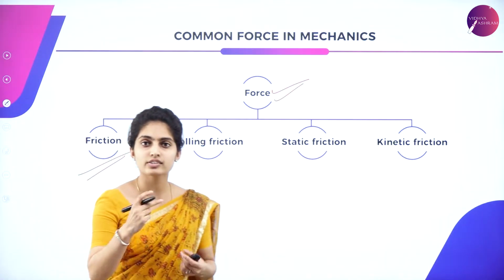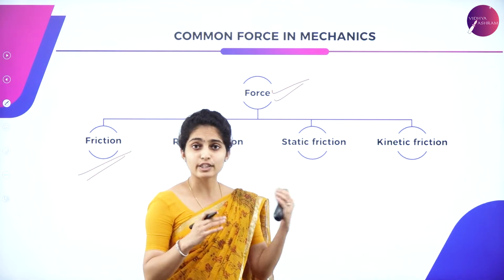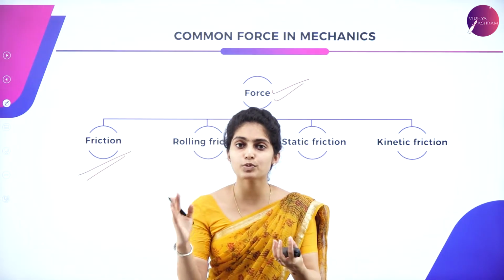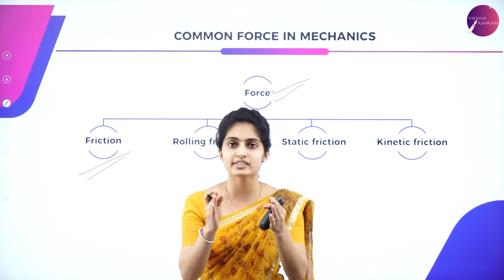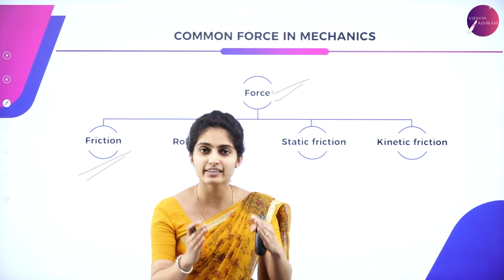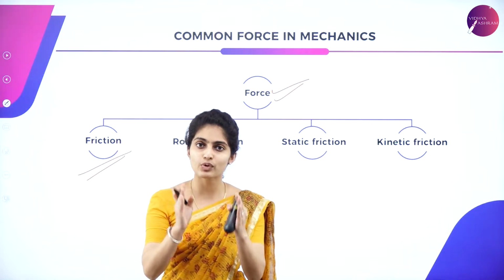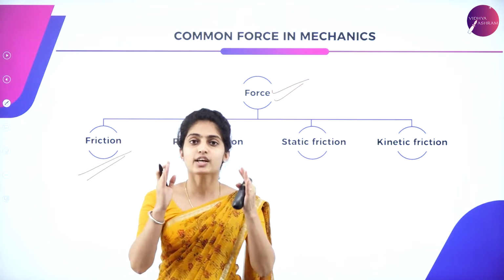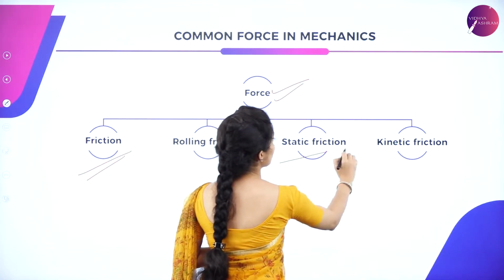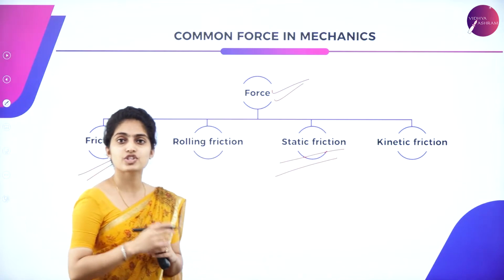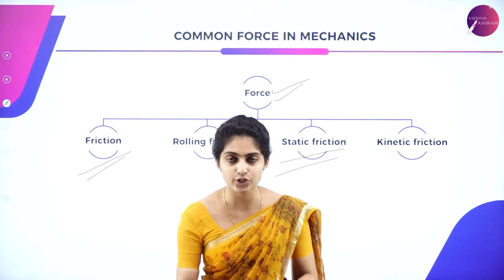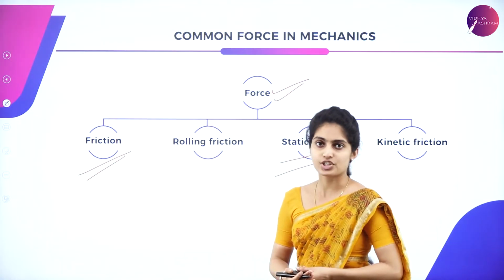Rolling friction occurs in rolling bodies. Static friction is the one where, even if work is done in pushing an object, the body remains the same, because the friction force acting on the body is more. At that time, the object will be in a static position, the rest position. Such a friction is called static friction, and kinetic friction is the one acting on two bodies which are in contact with each other. So that is all about the friction types.